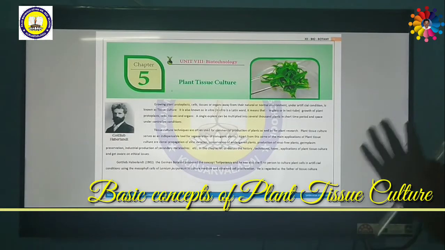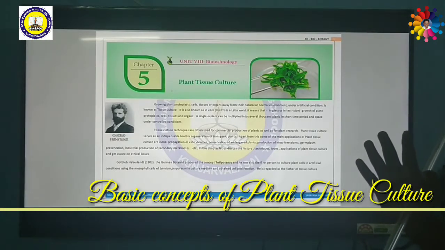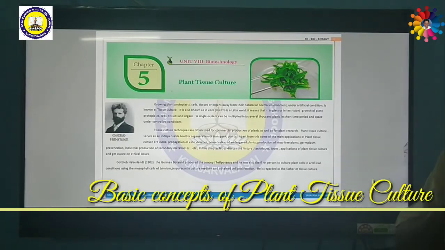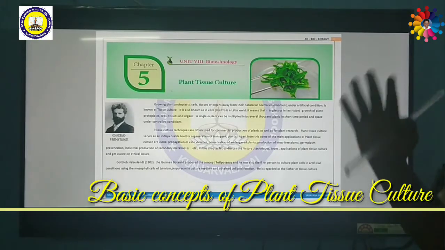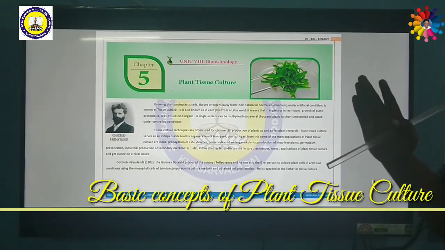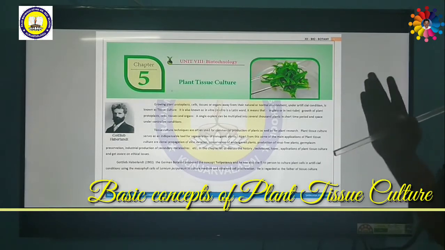Production of virus-free plants. Usually bacteria and fungi can be removed with chemicals, but it is not possible to remove a virus from a growing plant. So on such occasions, with the help of plant tissue culture, we are able to produce virus-free plants. Also germplasm preservation and industrial production of secondary metabolites.